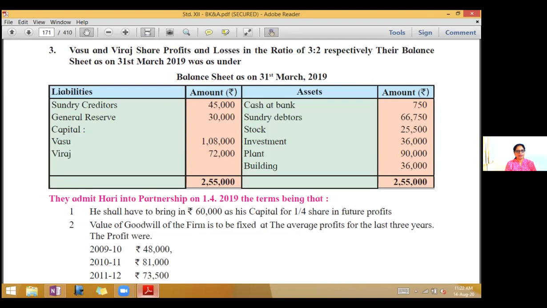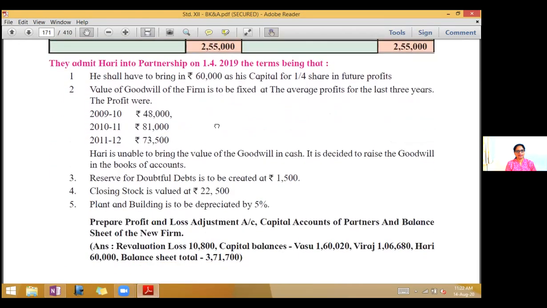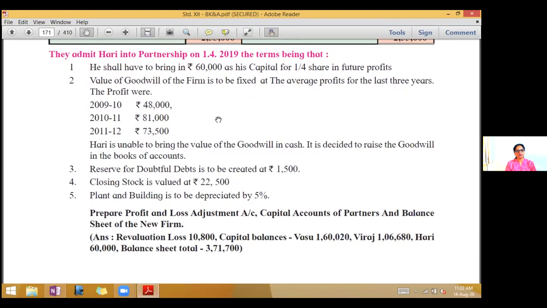They admit Hari into partnership on 1st April 2019, the terms being that he shall have to bring in rupees 60,000 as his capital for 1/4 share in future profits. Second, value of goodwill of the firm is to be fixed at the average profits for the last 3 years.